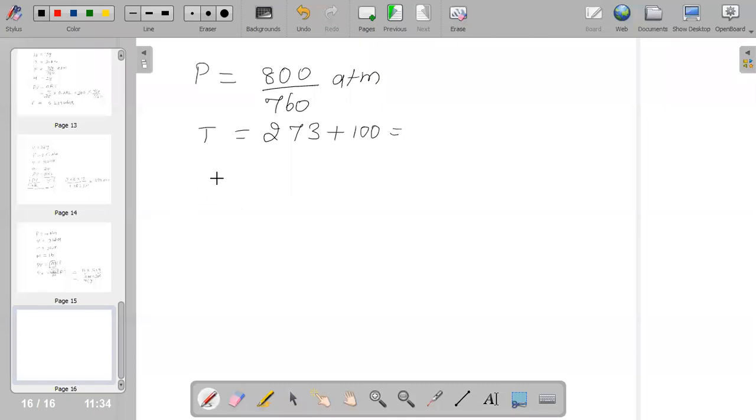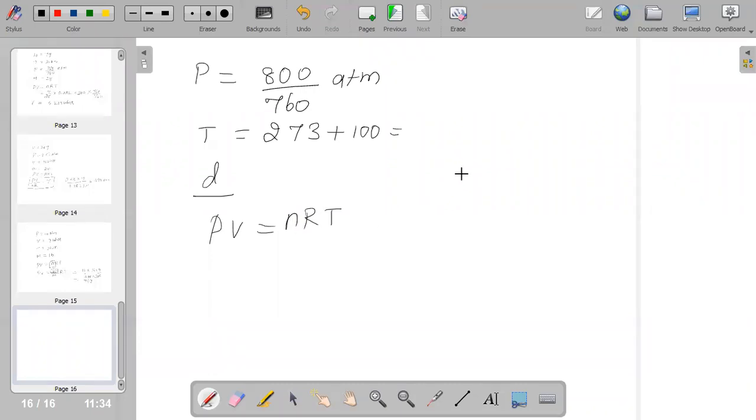And then density they have asked, so let us assume that to be D, and as usual for your ideal gas equation we can use PV is equal to nRT. When we say PV is equal to nRT, where does your T come from?